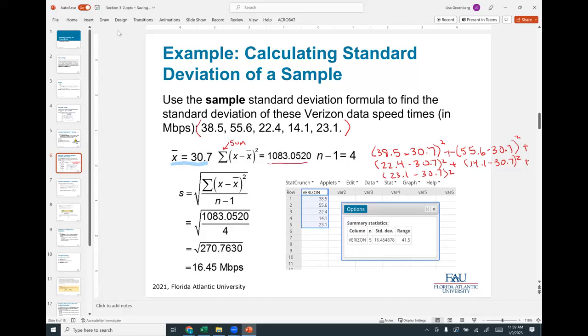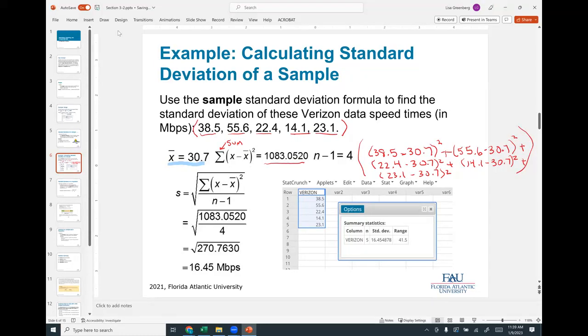And then we're going to divide by n minus 1, where n is the number of values. So I have 5 values here: 1, 2, 3, 4, 5. So n minus 1 would be 4. So we would take all these numbers and divide by 4, which is what they're saying here. We would then take the square root and we would get our standard deviation. Now, we're not going to do that, okay?